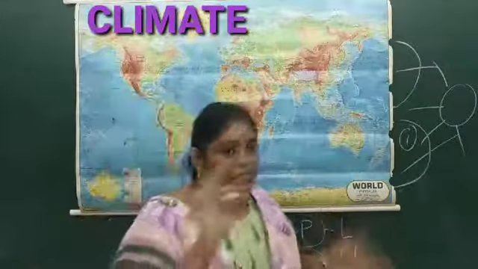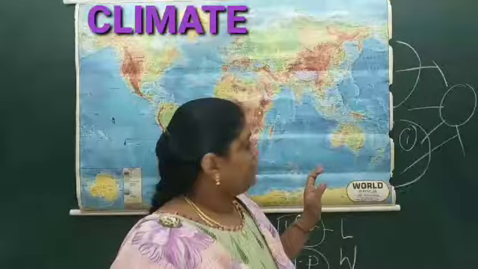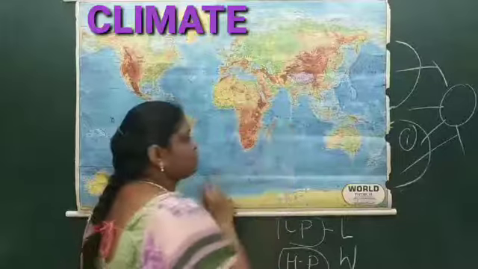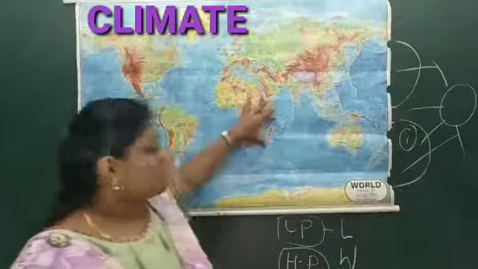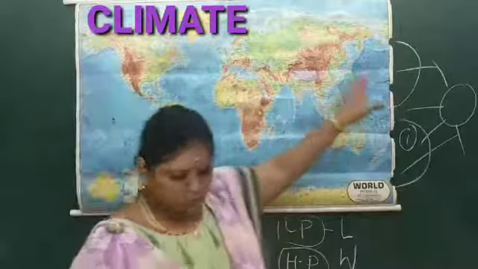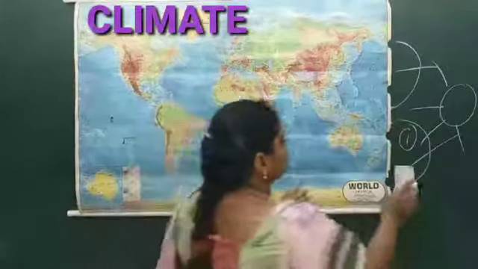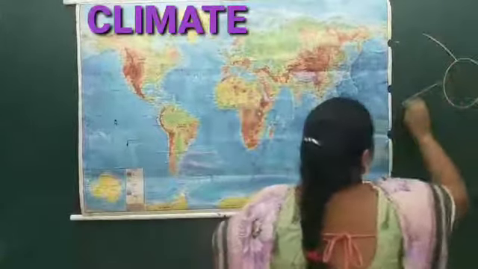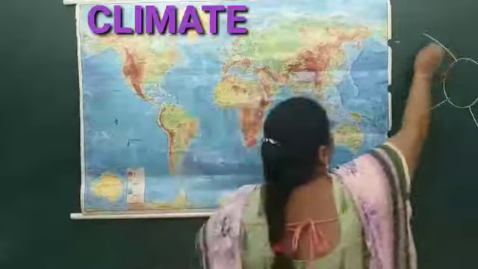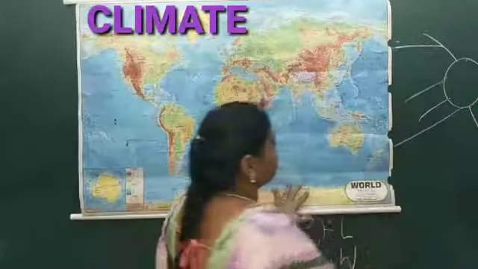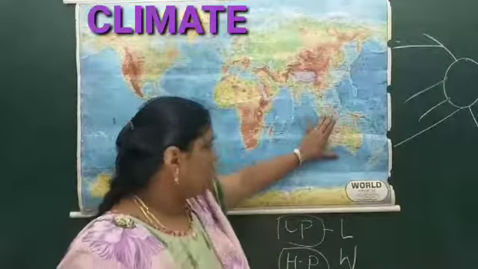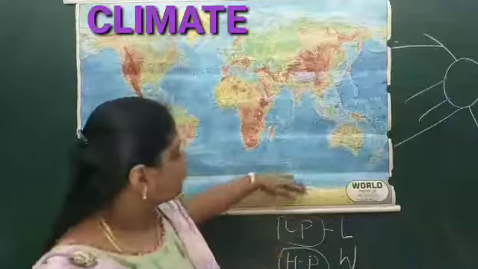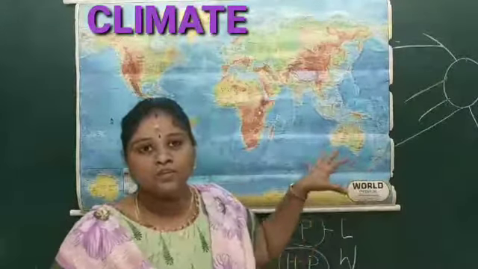The next thing you can see is about the heating, high pressure of the eastern Madagascar. If you see Madagascar, this is the island. So as I told you already, the sun is present here, right? So sun is here. As the sun is here, the rays fall over these areas. This is the southern ocean, which has snow and mist, right?